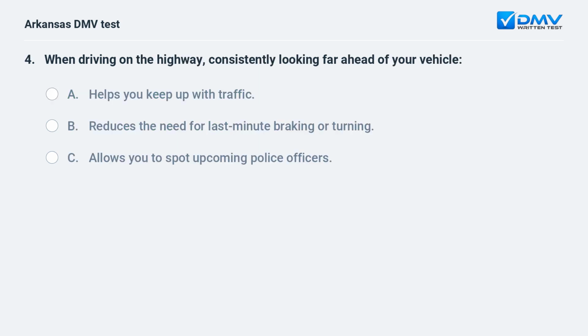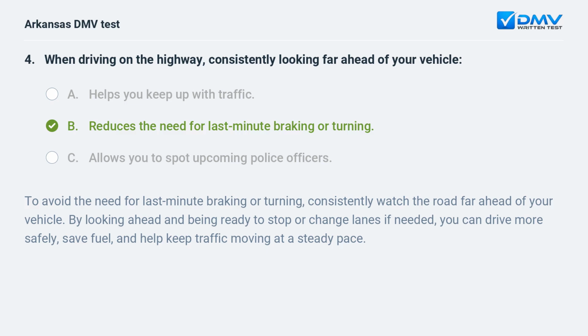When driving on the highway, consistently looking far ahead of your vehicle. A. Helps you keep up with traffic. B. Reduces the need for last-minute braking or turning. C. Allows you to spot upcoming police officers. B. Reduces the need for last-minute braking or turning. To avoid the need for last-minute braking or turning, consistently watch the road far ahead of your vehicle. By looking ahead and being ready to stop or change lanes if needed, you can drive more safely, save fuel, and help keep traffic moving at a steady pace.